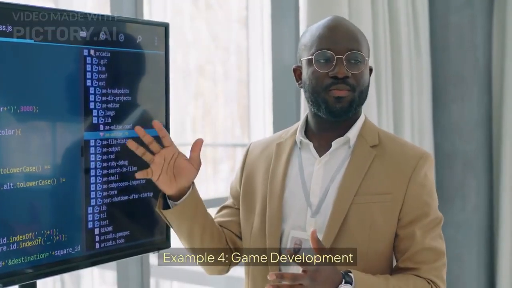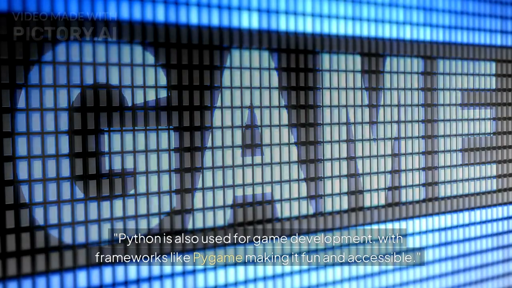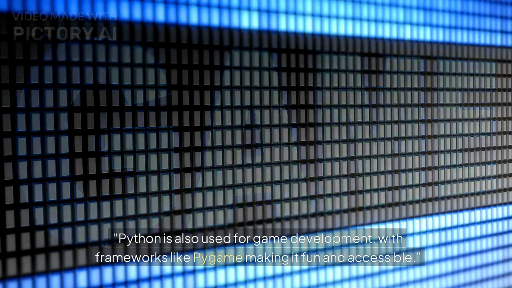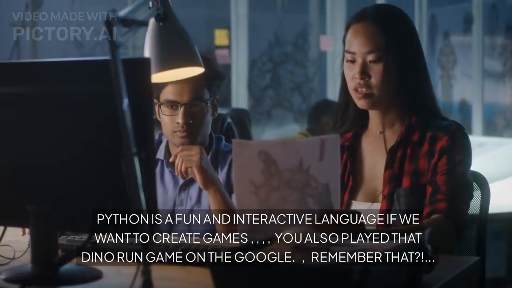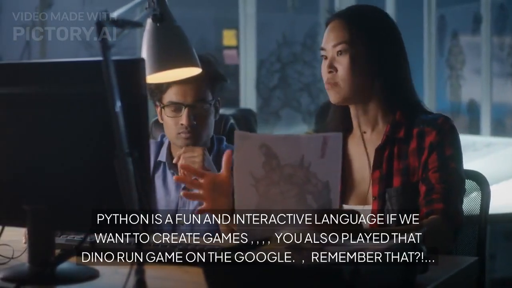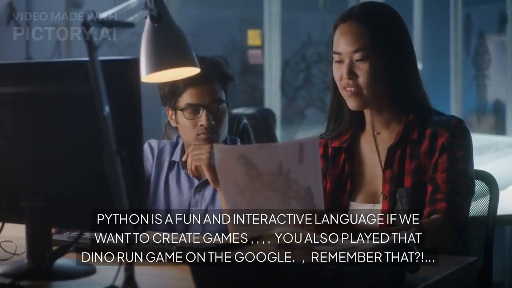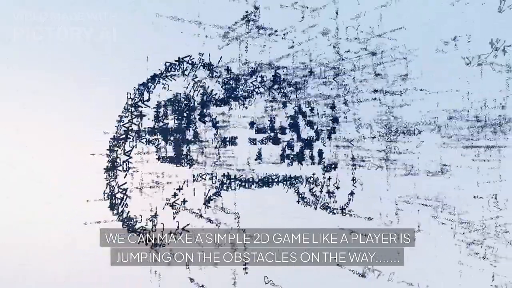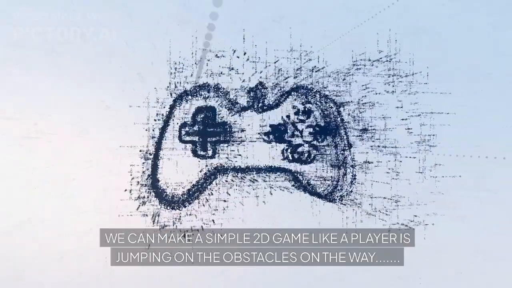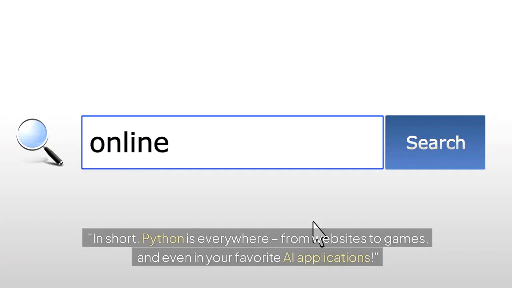Example 4. Game development. Python is also used for game development, with frameworks like Pygame making it fun and accessible. Python is a fun and interactive language if we want to create games. You also played that Dino Run game on Google, remember that? We can make a simple 2D game like a player jumping on the obstacles on the way. In short, Python is everywhere, from websites to games, and even in your favorite AI applications.